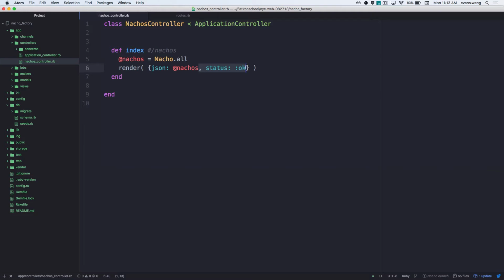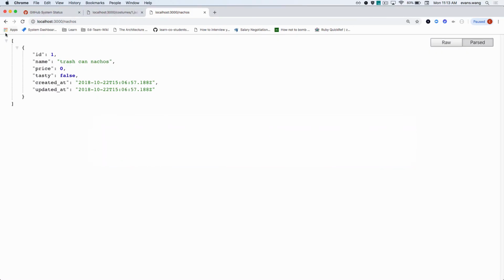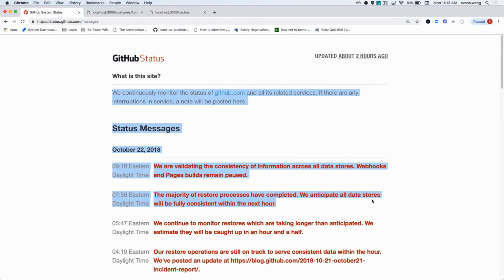Well, let me ask you this, right? You ever have a promise come back busted? What if it told you nothing about it? Like, hey, promise is bad. Okay, what happened? Is it server side, client side, syntax error? I said it was bad. That wouldn't be helpful at all, right? In the same way that we want to see, with GitHub, these are some error messages, this is what's going on. I want to send a particular status back about why something did or did not happen.